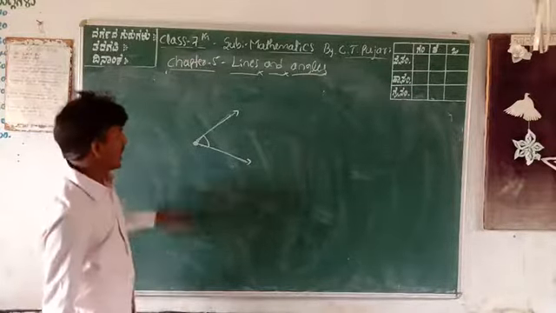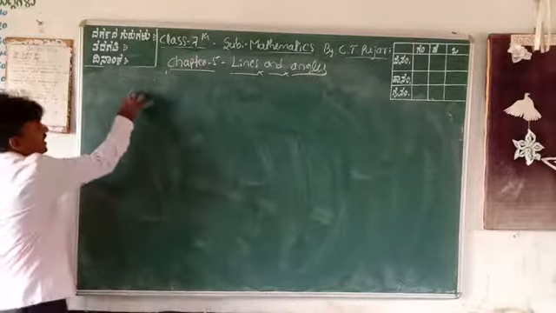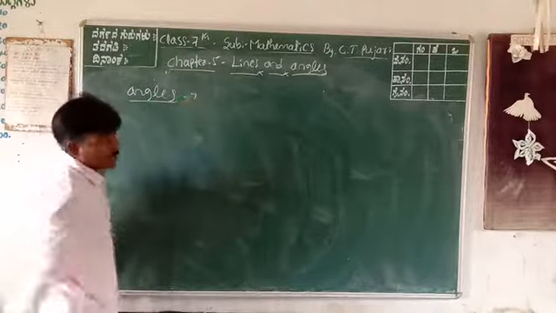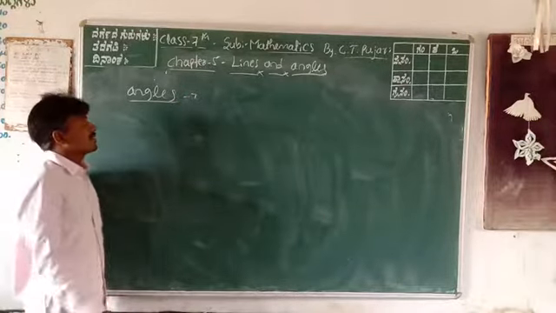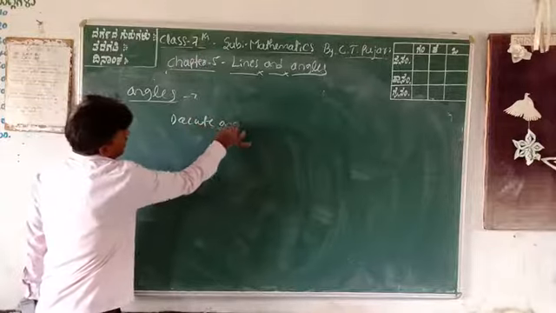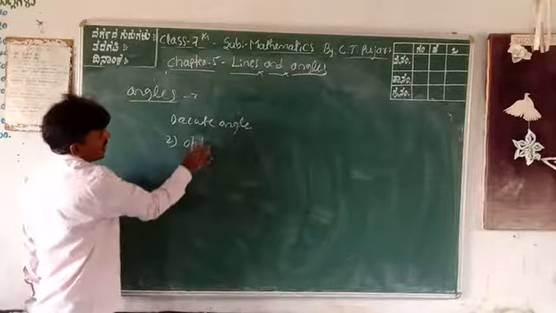Okay, that is angle. In angles, there are so many types of angles. Only the basic types of angles. The first one is the acute angle. The second one, the obtuse angle.